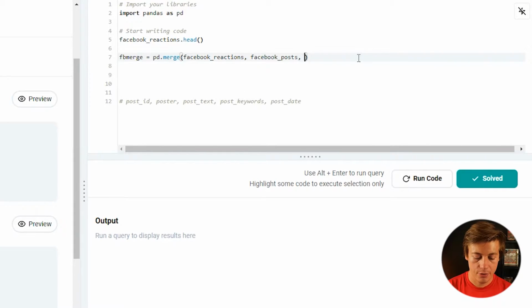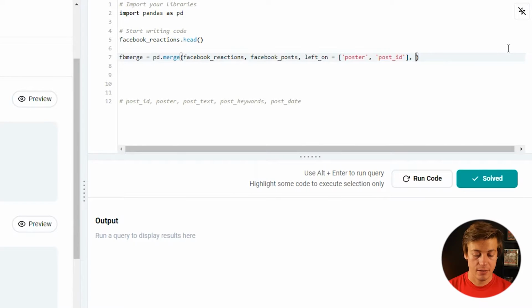So first we're going to do left on. And usually, if you're only going to merge on one column or one series, it's single quotes like this. But since we're going to merge on more than one, we have to put a bracket in here. And then we're going to do poster. So that is the same, we'll use single quotes again, and then put a comma. And then we have post ID, which is going to be the same. So put that over here too.